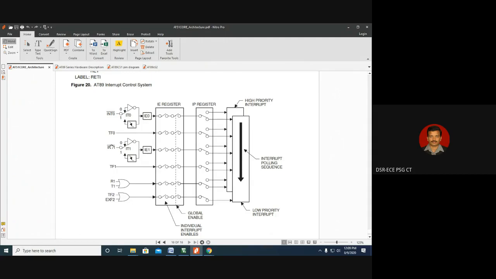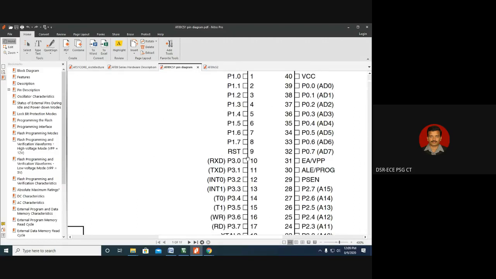Say for example, let us consider the reset. Reset is active high in 8051 microcontroller, as we all know. So we can say as long as the reset pin is active high, the microcontroller remains in reset state. Shall we say like this? It's very interesting. So as long as the reset pin is in logic 1 state, the microcontroller remains in reset condition. Something like that we can say.